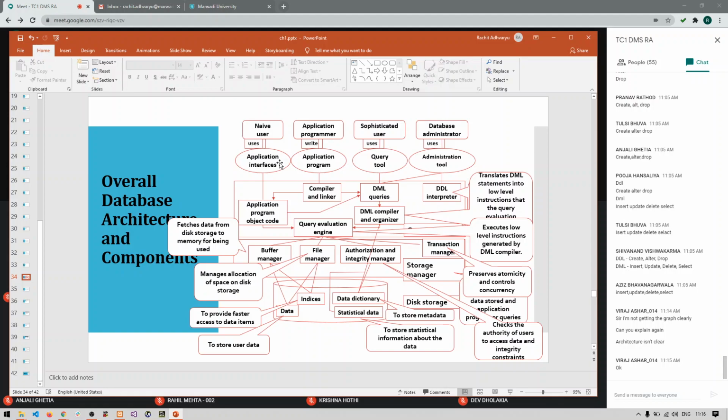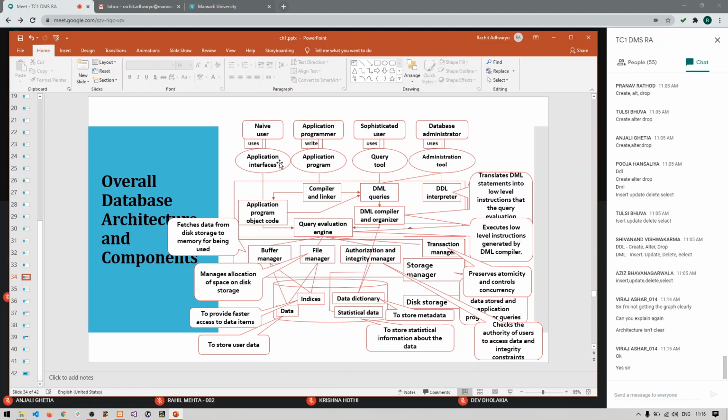Even if you write down your username and password and click on sign in, your request of signing in will be taken to the server. So the naive user is using the application interface, the GUI of the application, and giving that request. Whatever GUI you are using, all the requests are being taken to some code, the code that is written in the backend, right? Till here it is clear?